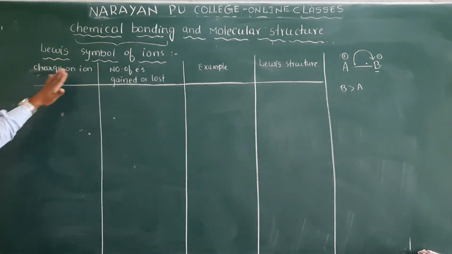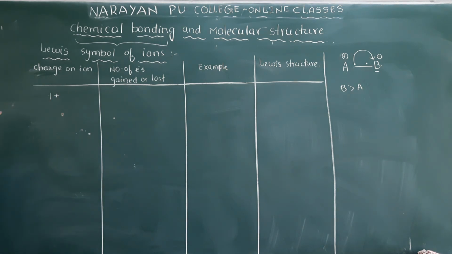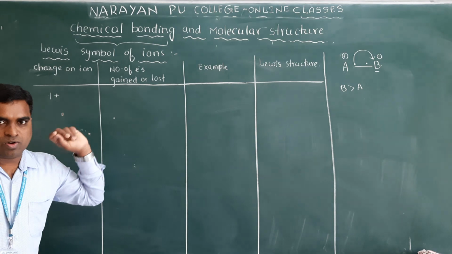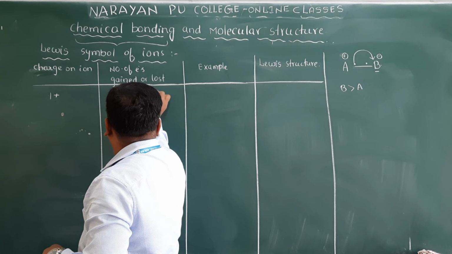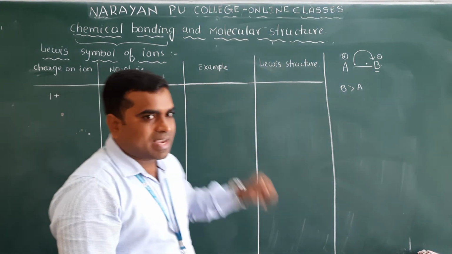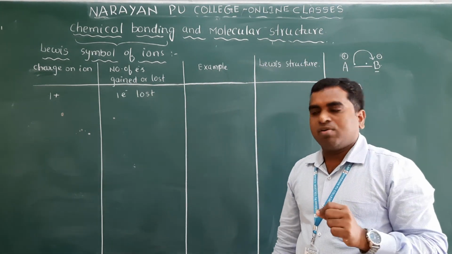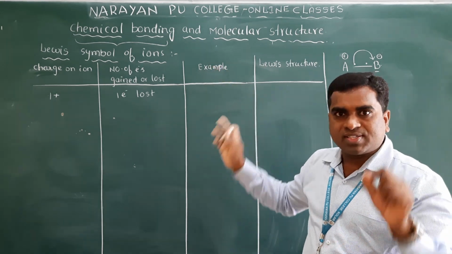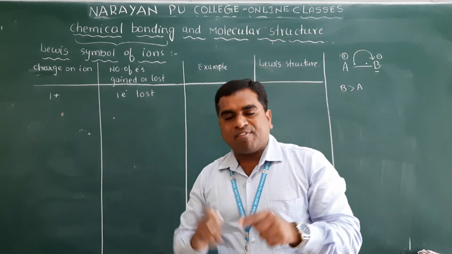Clear? So now, the charge on the ion. Take any example. Suppose I have written 1 plus. 1 plus means what? The atom lost 1 electron. So which elements have 1 valence electron? I already mentioned in the previous table: hydrogen will have 1 valence electron. Group 1 elements also have 1 valence electron.